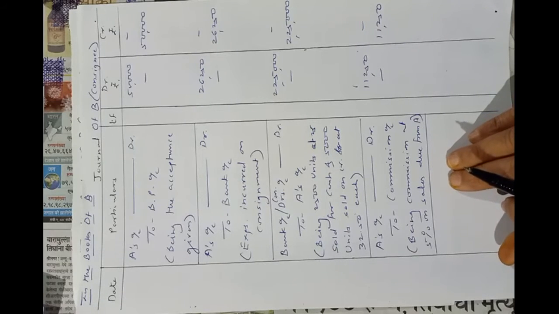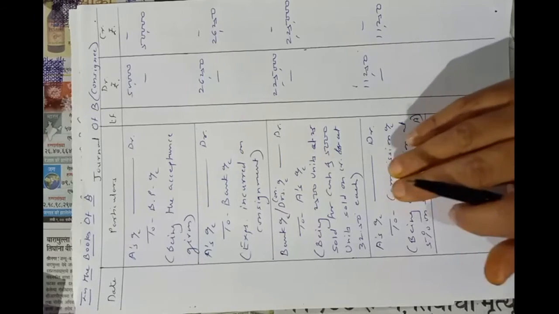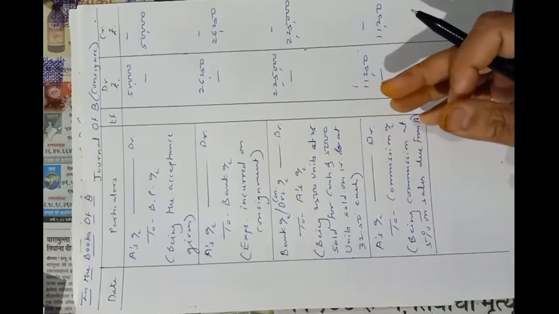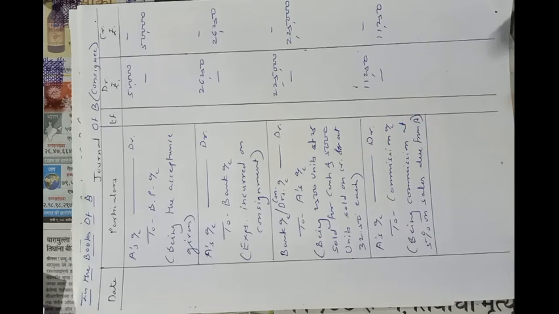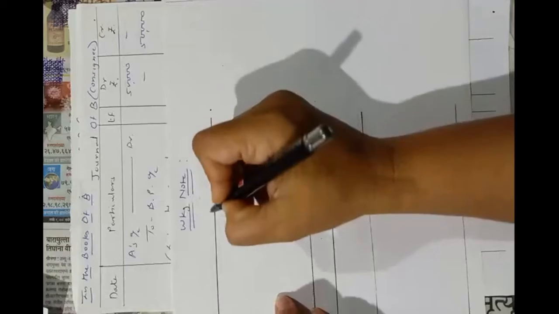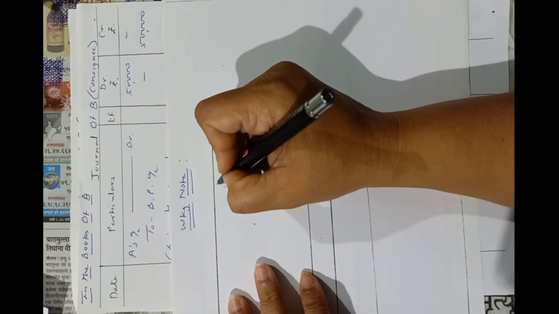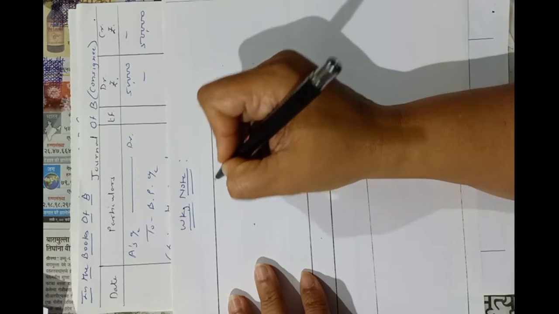In the books of B, he is receiving this amount, 4,875, and all the amount of the remaining sales. I will show you here in detail again. He sold a total of 5,000 units on credit at rupees 32.50.